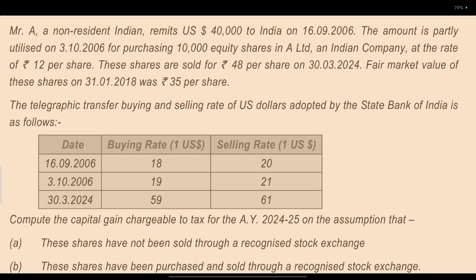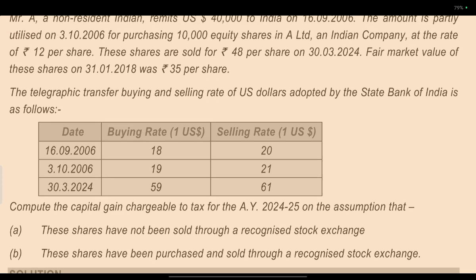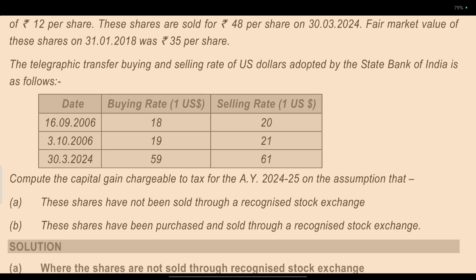Telegraphic transfer rates, selling and buying, on the date of remittance coming into India: buying rate is 18, selling rate is 20. On the date of purchase of shares the rates are 19 and 21, and on the date of selling 15 and 16. Compute the capital gain chargeable to tax in the assessee's hands.